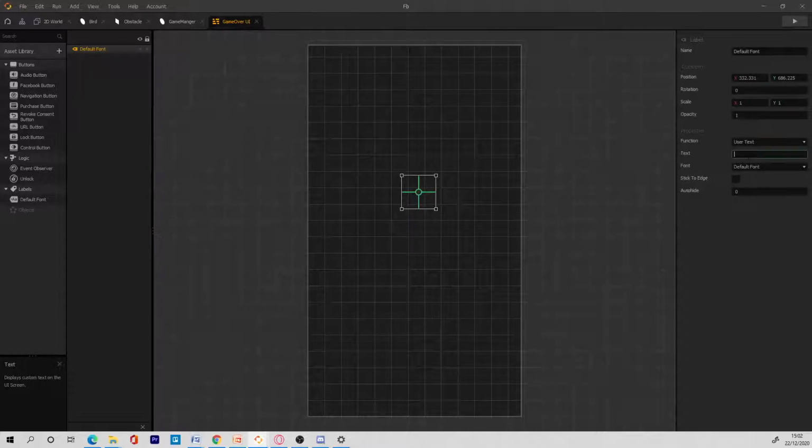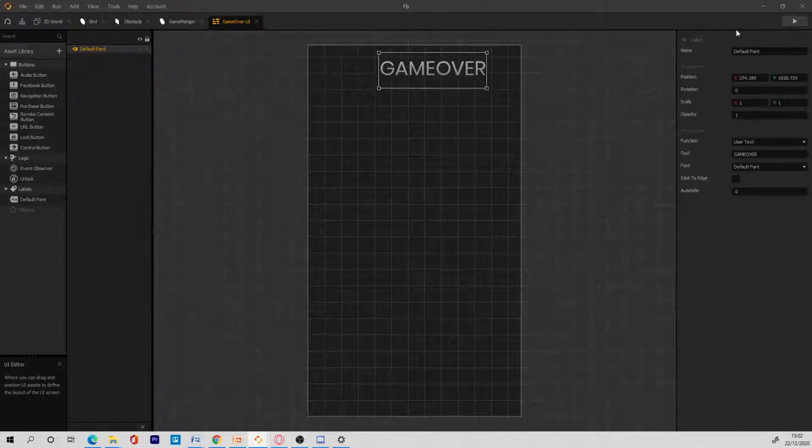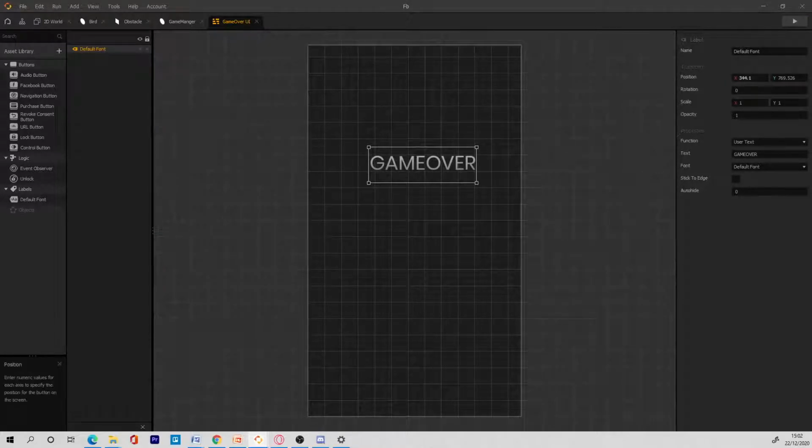But yeah, let's change this to game over, and then we can put this in the middle of the screen right here. The middle of the screen is always 320, I suppose. Yeah, game over. So you can always put it here like this. 320, and we can save it. We actually need a button to go back to the game. So if you go here and go to, I think, navigation. Is it navigation?